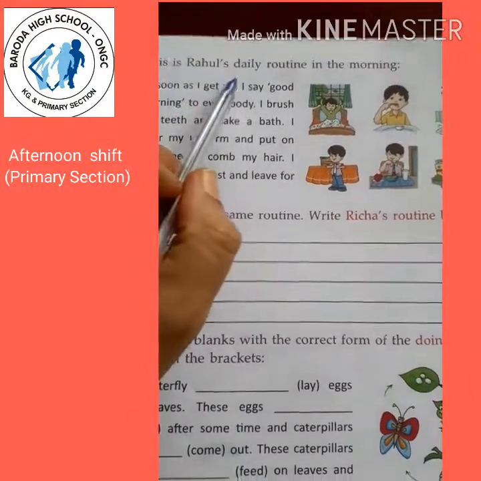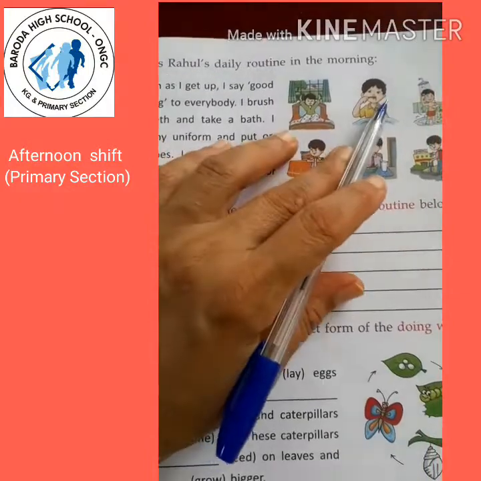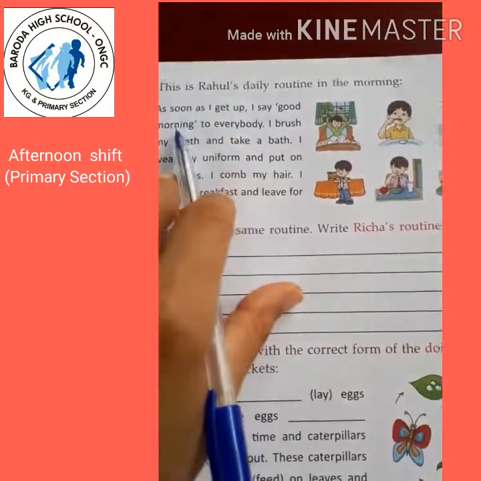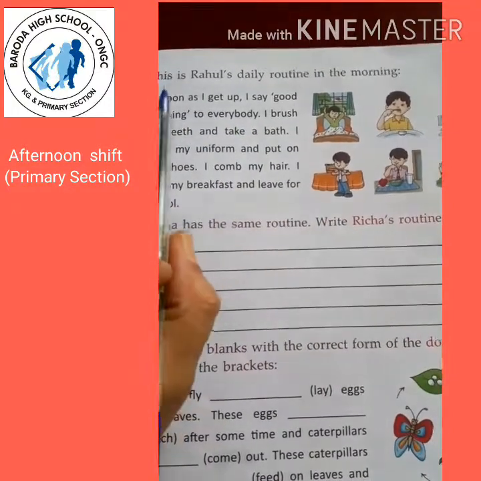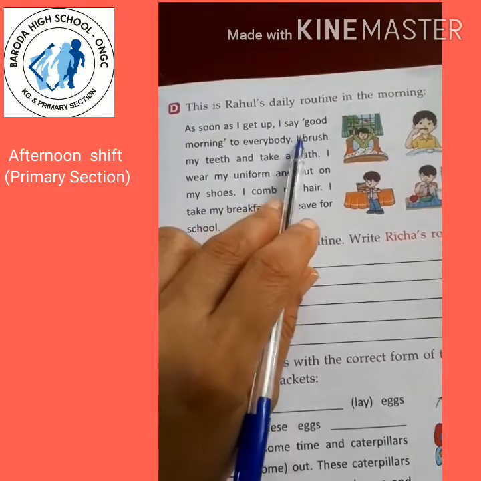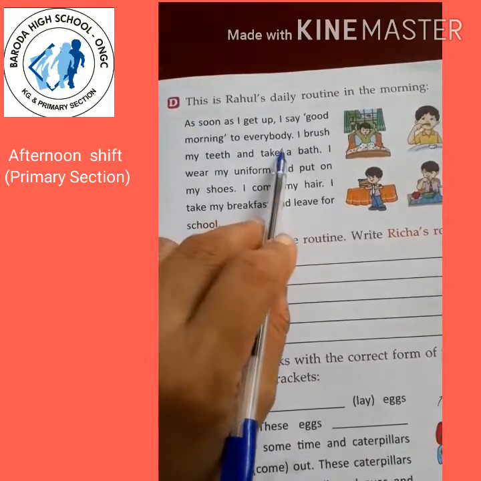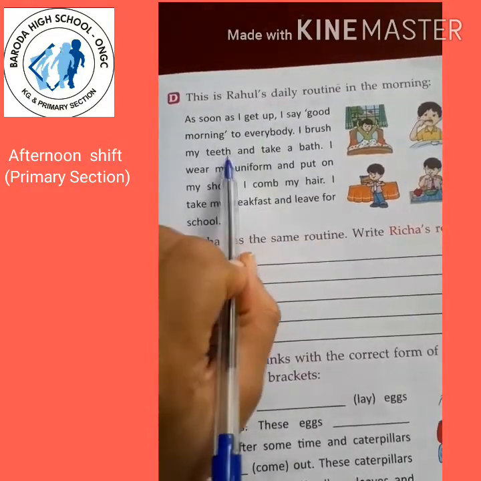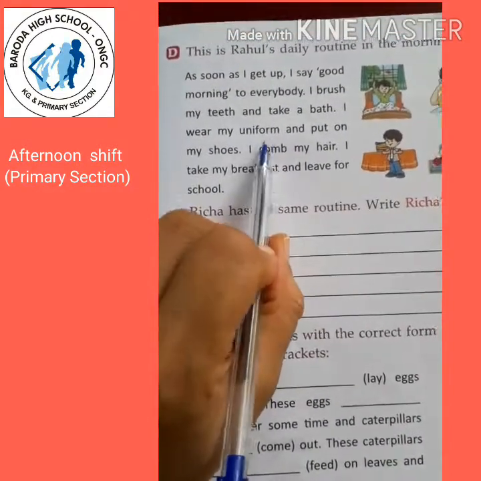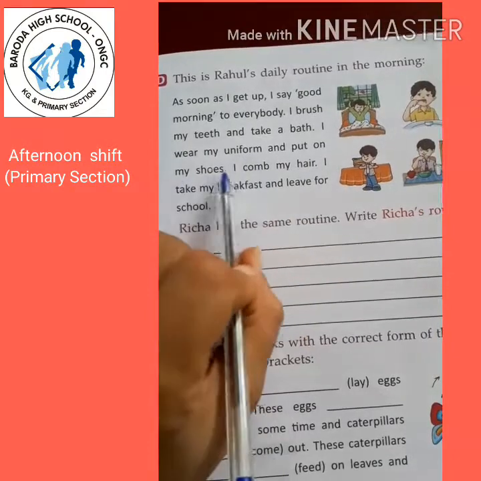D. This is Rahul's daily routine in the morning. Here is given Rahul's daily routine and he is describing. Let's read. As soon as I get up, I say good morning to everybody. I brush my teeth and take a bath. I wear my uniform and put on my shoes.